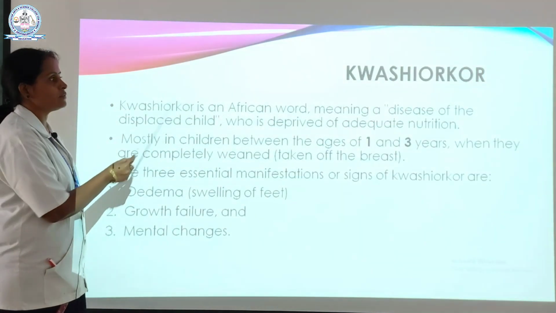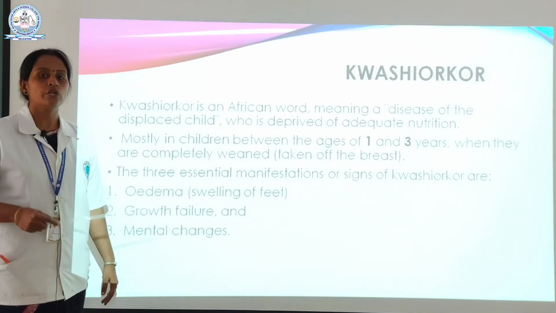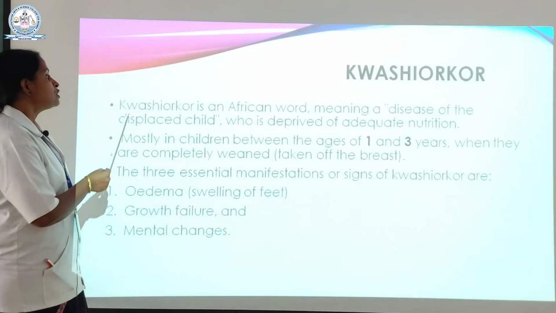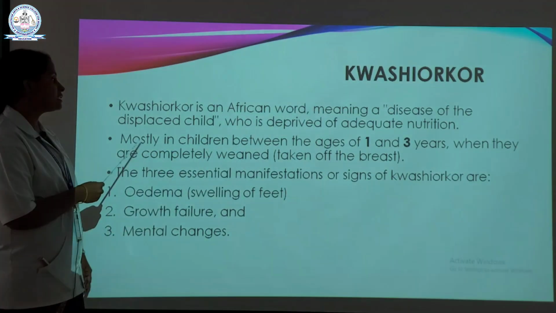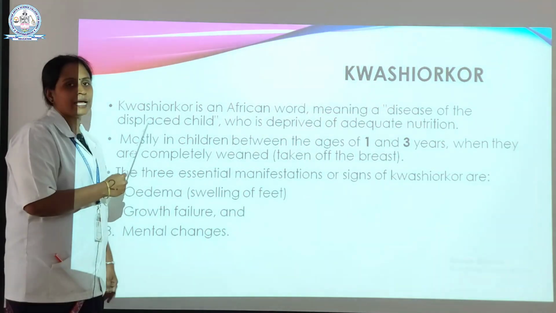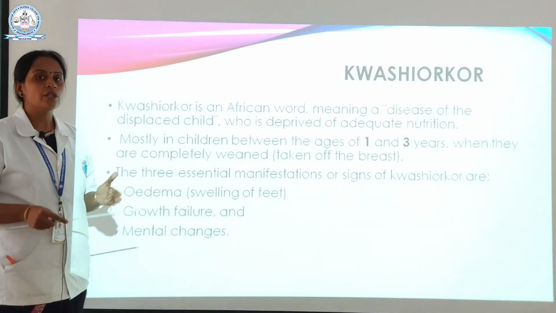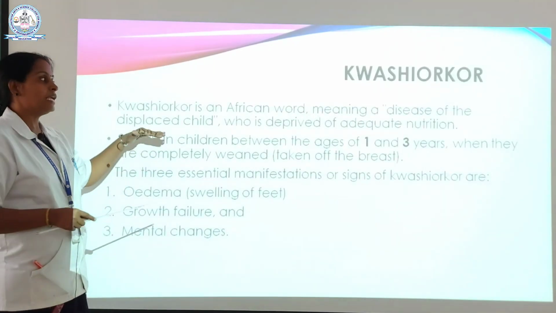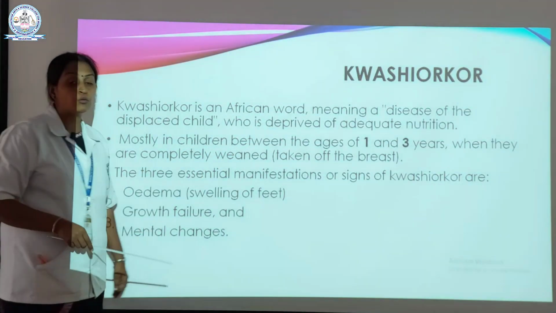Next slide. First we see about kwashiorkor. Kwashiorkor cases come under protein energy malnutrition, under clinical cases. Kwashiorkor is an African word; its meaning is a disease of the displaced child. Displaced child directly explains the child category. The difference between a healthy child and an unhealthy child is easily determined in kwashiorkor cases, that is, a child who is deprived of adequate nutrition.